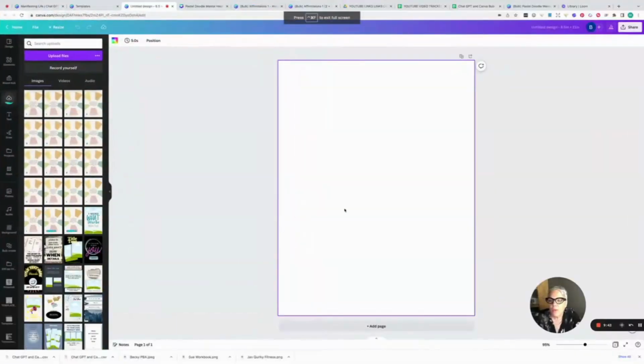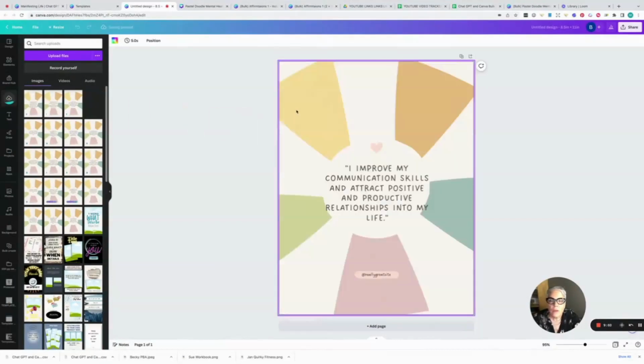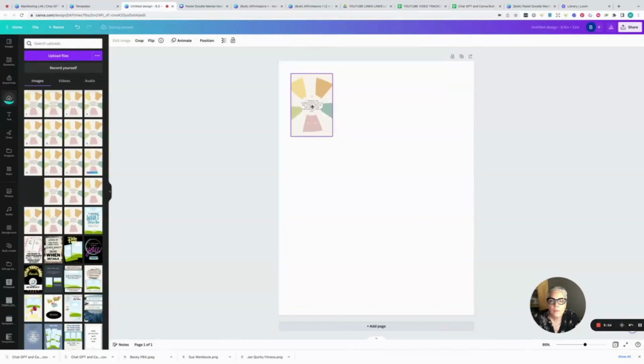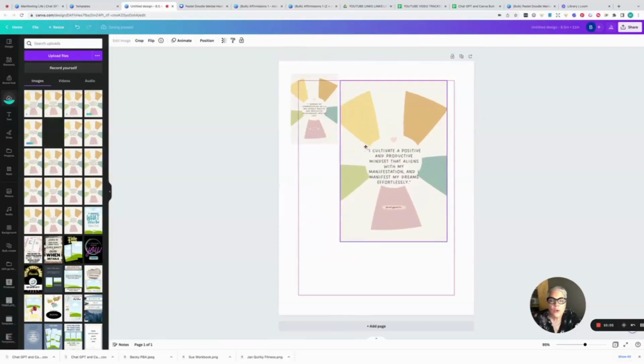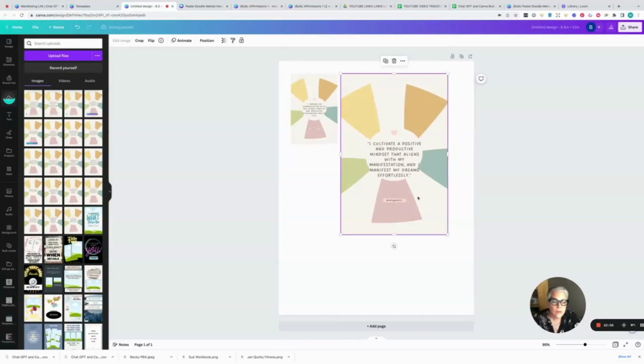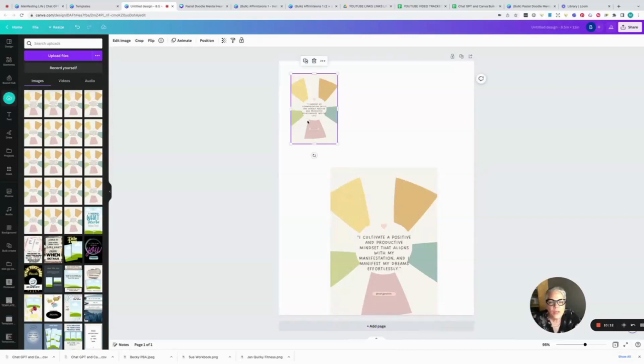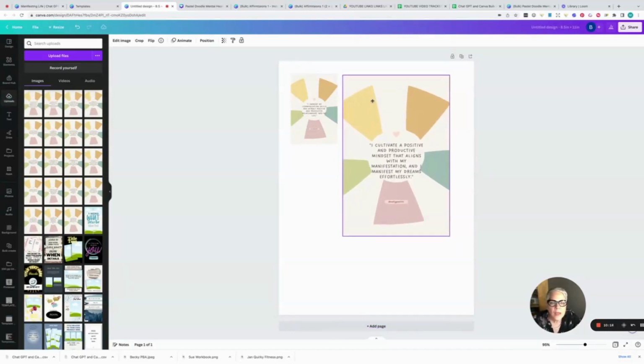So now I have them all there. And then, if you wanted to make affirmation cards with them, you would just resize them. This is 2 inches by 3 inches on my 8.5 by 11 sheet of paper. If you have things like this and you're trying to resize them to a certain size, I find one of the easier ways to do it is to just line the next one up at the top.